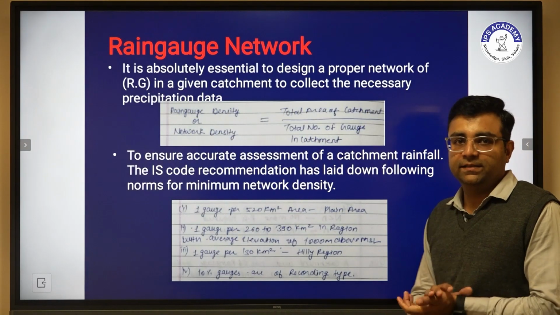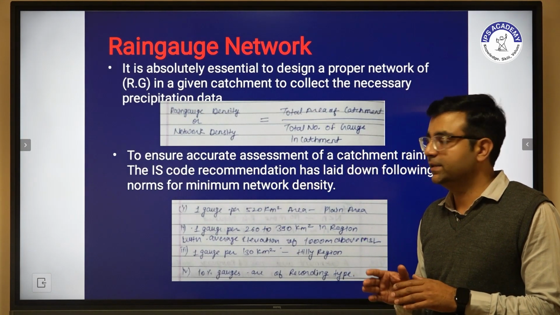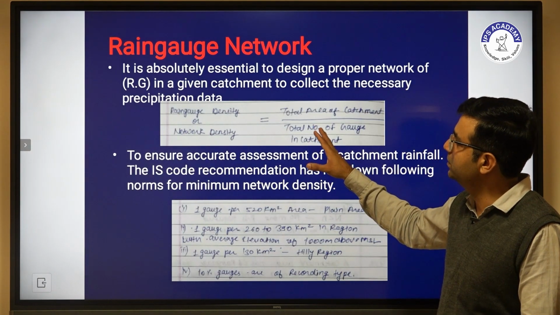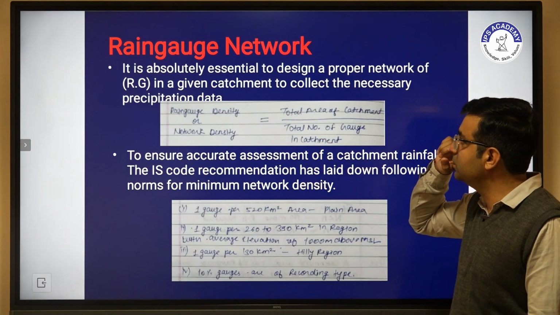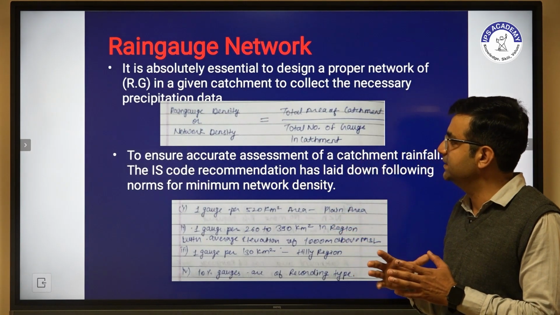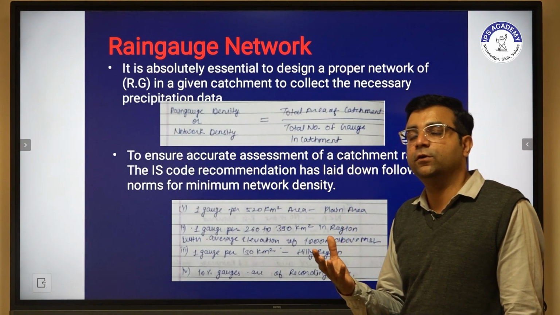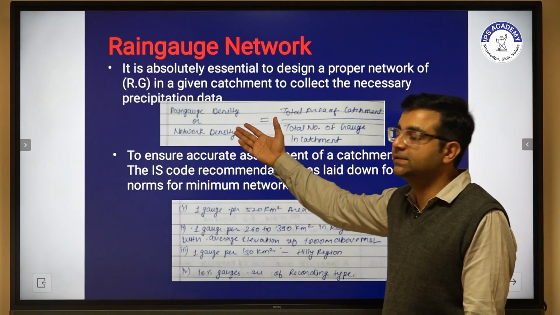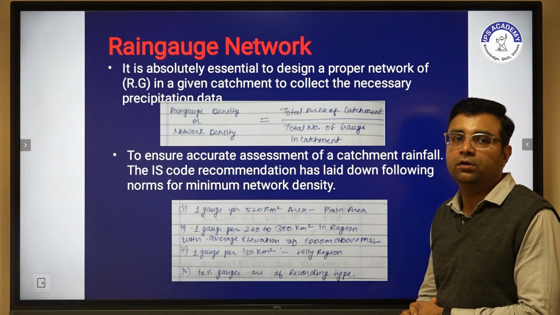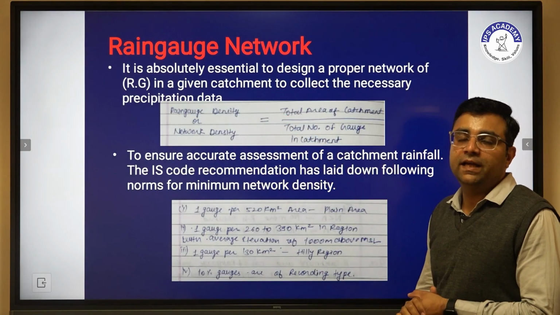Now previously we discussed the types of precipitation, forms of precipitation, rainfall in India, and then automatic and non-automatic rain gauges. Now we have to discuss the rain gauge network. So what is a rain gauge network? Basically, if we create a network, it will help to measure rainfall easily. Firstly we have to discuss what rain gauge density is. Rain gauge density is nothing but the total area of the catchment upon the total number of gauges in the catchment.